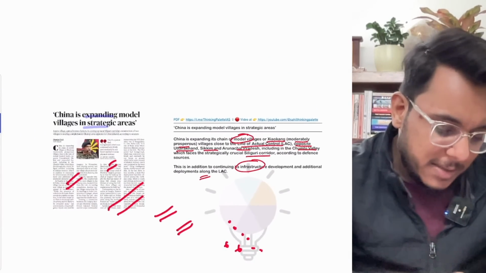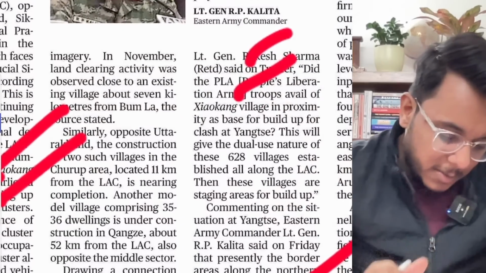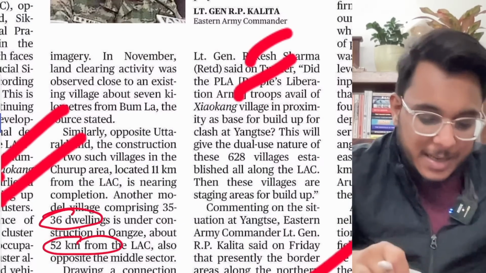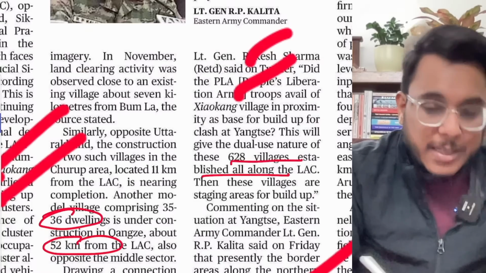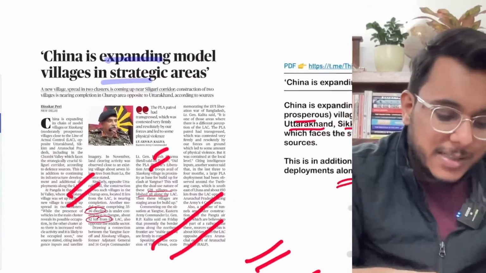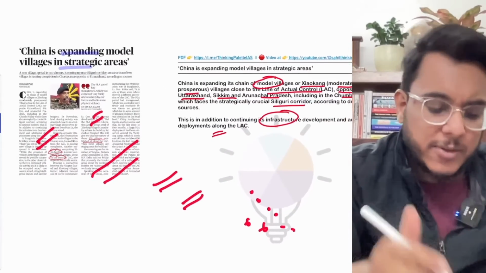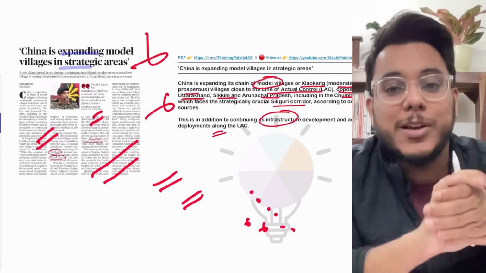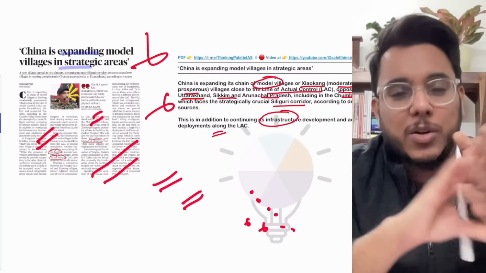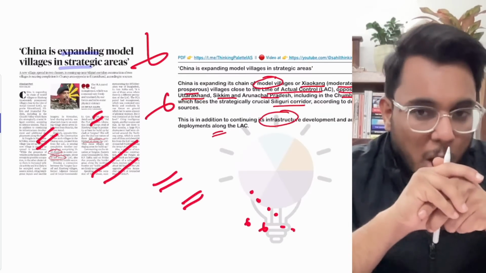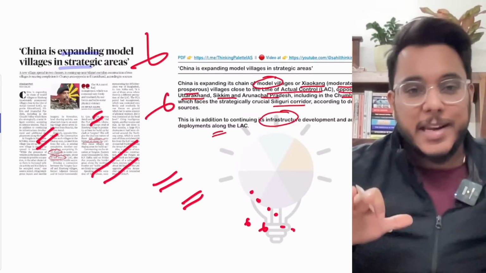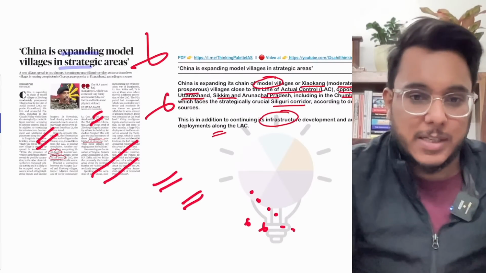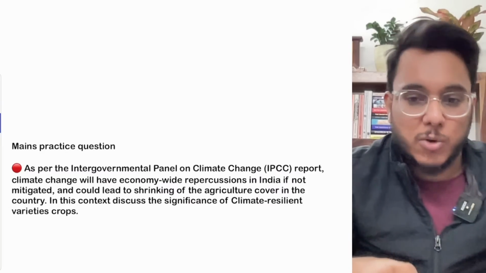Now, 36 dwellings have been developed 52 kilometers from the LAC. 628 villages of this kind have been established along the LAC. These numbers and data will have no usage in the exam, and secondly you will not be able to remember that by the time your exam comes. So always understand what things we need to put our effort into and what things we don't need to put our efforts into.